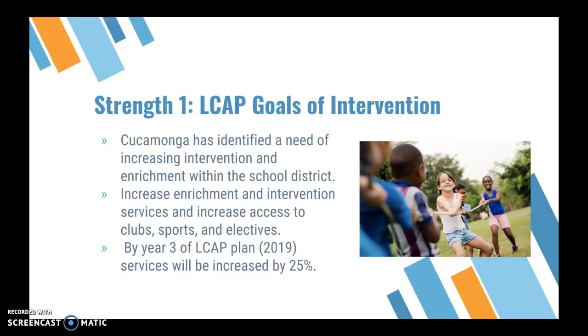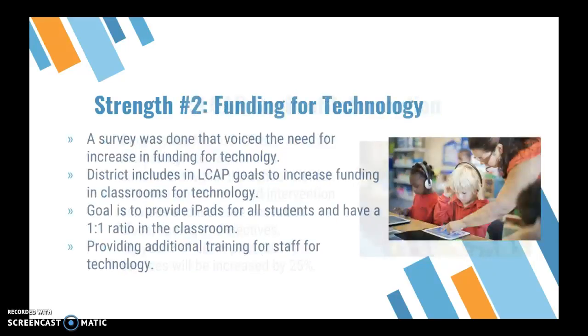This needs to change, and they need to have it within the school involved. They need to have access to sports and electives to create a well-rounded education. A survey was done, and voices showed the need to increase because of this vote. The district increased funding in their LCAP for the classroom. Their LCAP goal is to have one-to-one classroom training for staff so that they have curriculum pieces in the classroom.